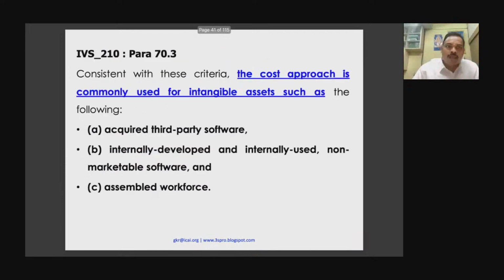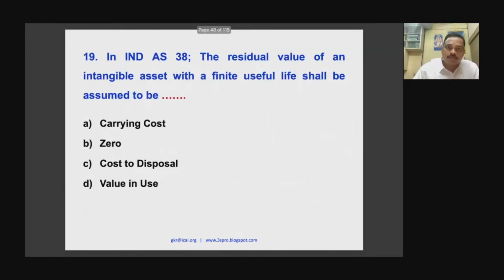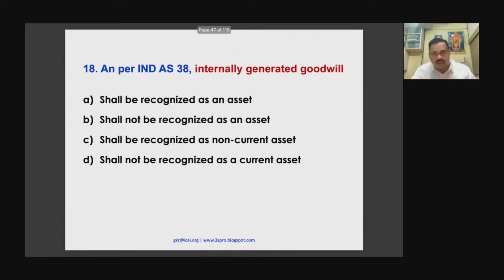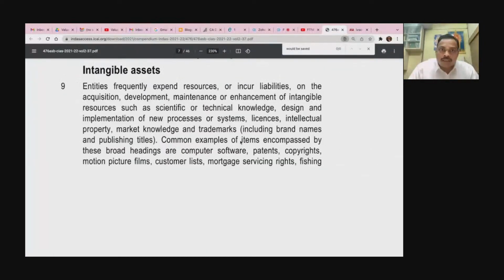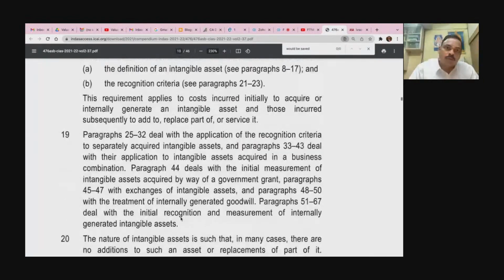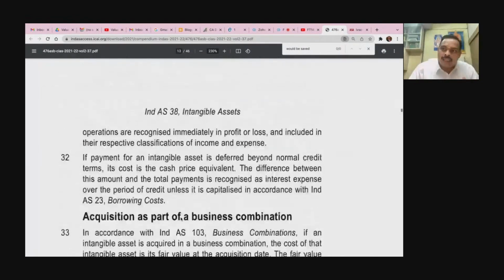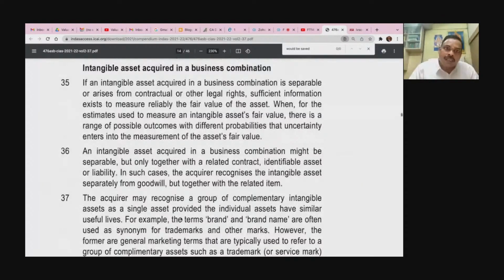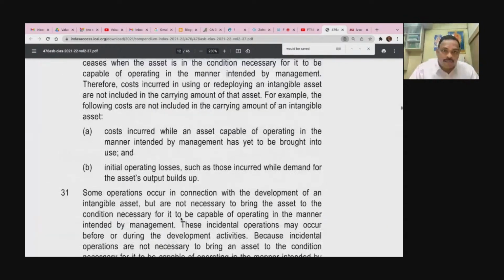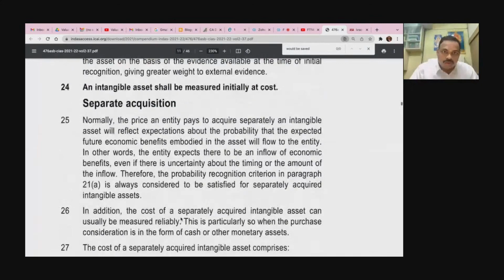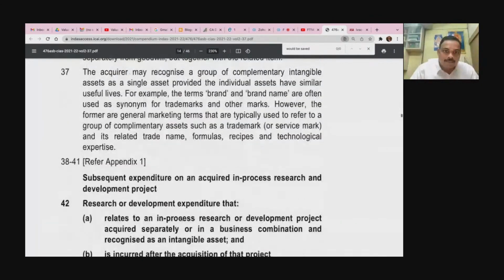Now come to next one. Very interesting. Let me take you to this, the most important part. I will call this as a popular question. Highly popular question. 18th question. Okay. Ind AS 38. Internally generated goodwill. Now, this is your Indian accounting standard, internally generated goodwill. Now there are internally generated intangible asset, internally generated goodwill. Both are not same for your information. So that is why I am bringing your kind attention to both. So please pay your kind attention here.